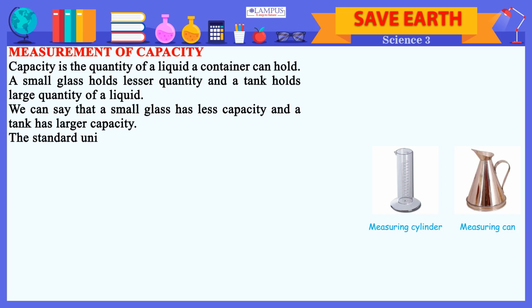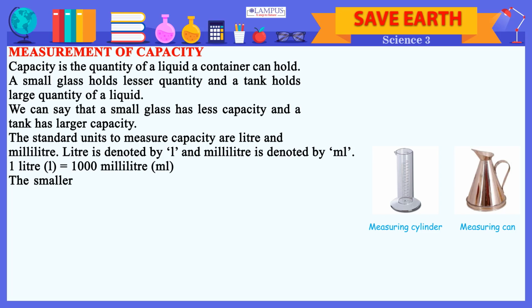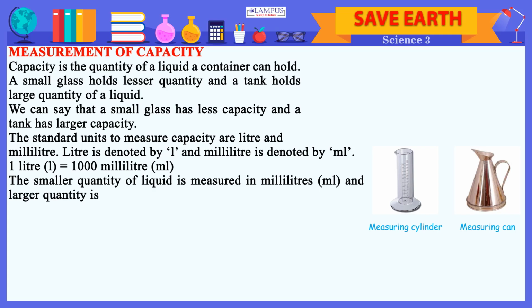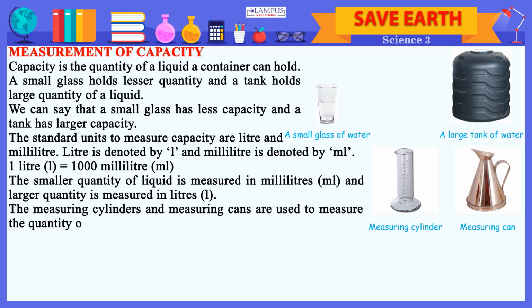The standard units to measure capacity are liter and milliliter. Liter is denoted by L and milliliter is denoted by ml. 1 liter equals 1000 milliliter. The smaller quantity of liquid is measured in milliliters and larger quantity is measured in liters. Measuring cylinder. Measuring can. The measuring cylinders and measuring cans are used to measure the quantity of a liquid.